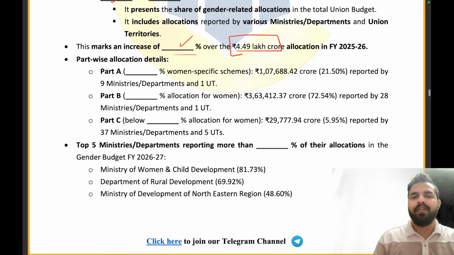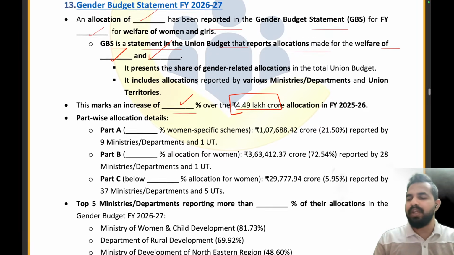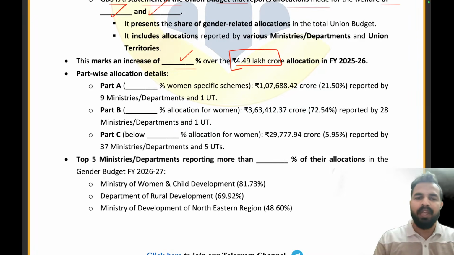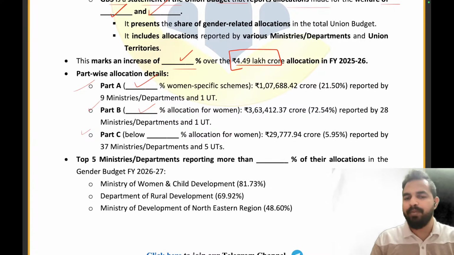And we have basically divided the 5.01 lakh crore into three different pillars, that is part A, part B, and part C. Part A is basically 100% women specific schemes, part B is 30 to 99% of allocation, and part C is below 30% allocation for women.